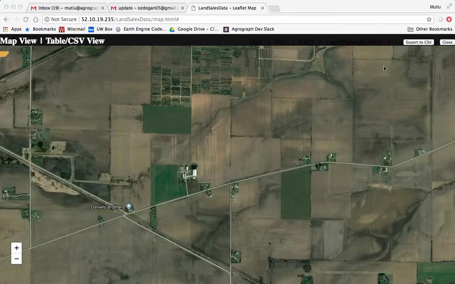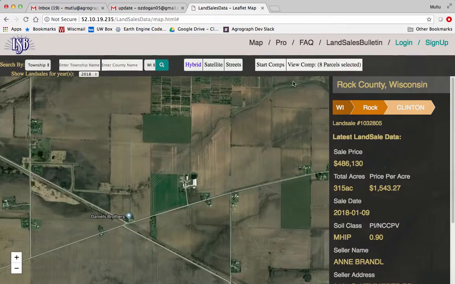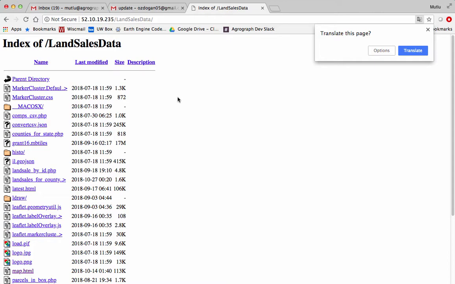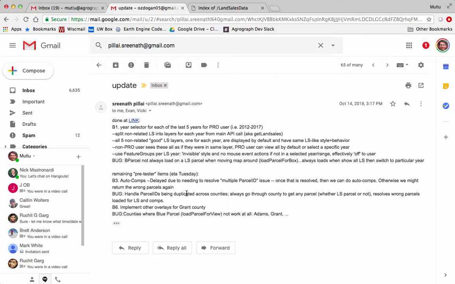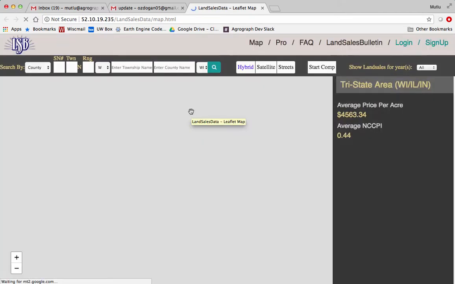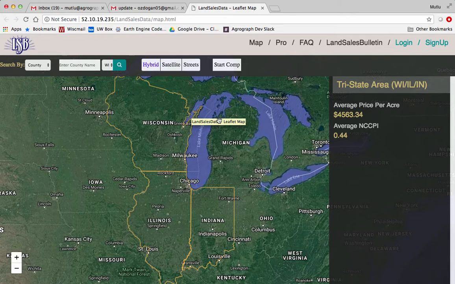So I'm just going to close that, and then we can close that app right there, and then go back to cancel comps, and then go back to our original app. One of the things I'd like to do is restart this app so that we can have a fresh look. Just have a fresh start, and then the app goes back to the Tri-County area.